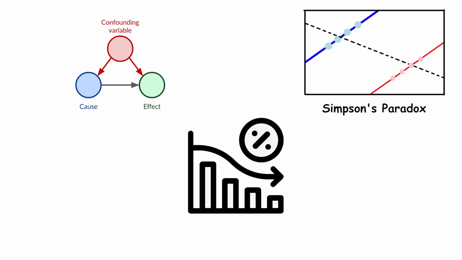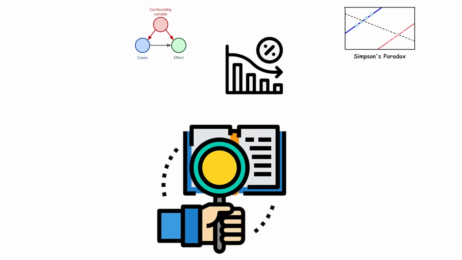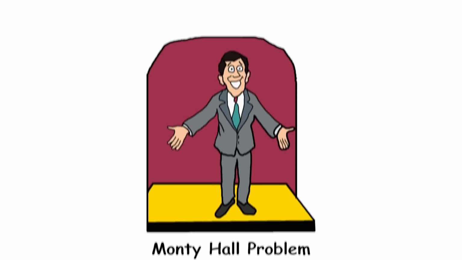To decide whether the treatment is truly effective, you need to look at the data carefully, considering the impact of the third variable. In some cases, the combined data gives the right conclusion, and in others, the separate groups give the correct answer. The Monty Hall Problem.